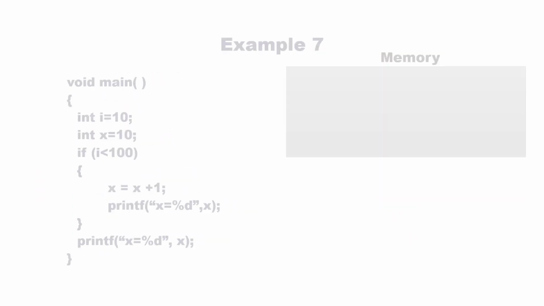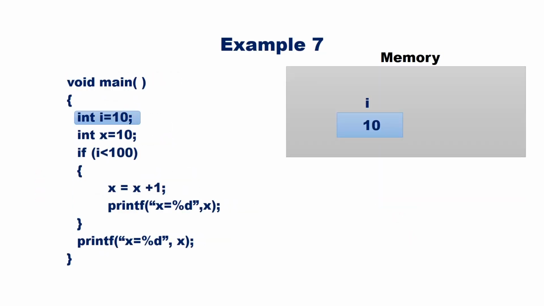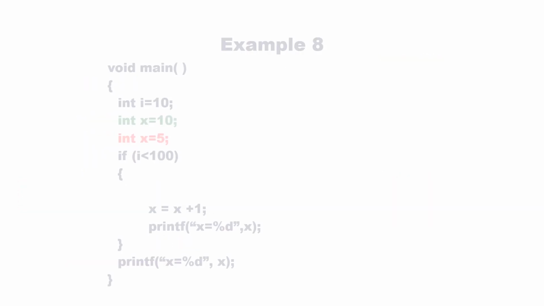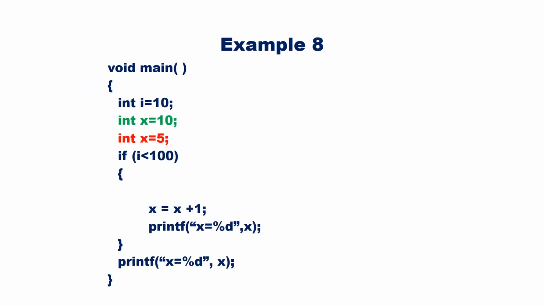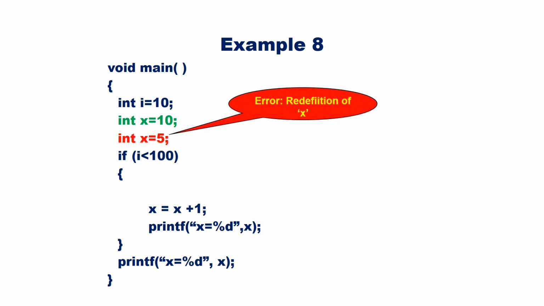In this example, I is initialized to 10, X is initialized to 10. Inside the if block X equal to X plus 1, X becomes 11. Print X, we will get the output X equal to 11. Print X outside the if block also gives output X equal to 11. Here we have declared two variables in the same scope with the same name X. You will get an error, redefinition of X.